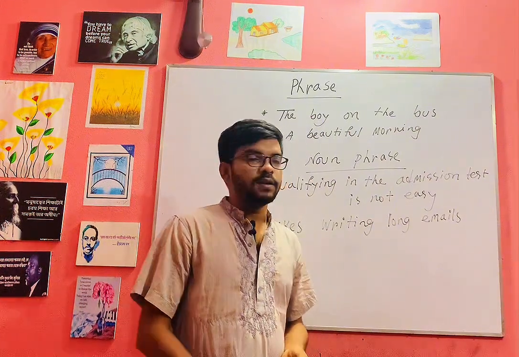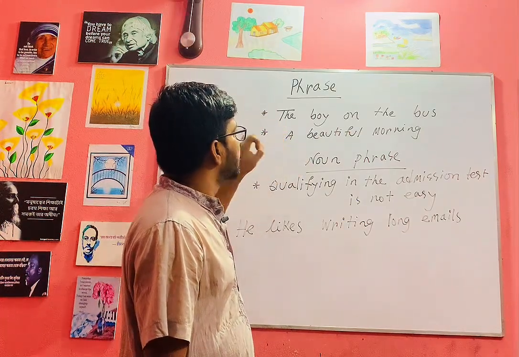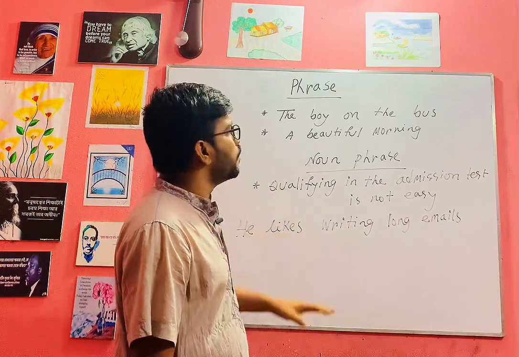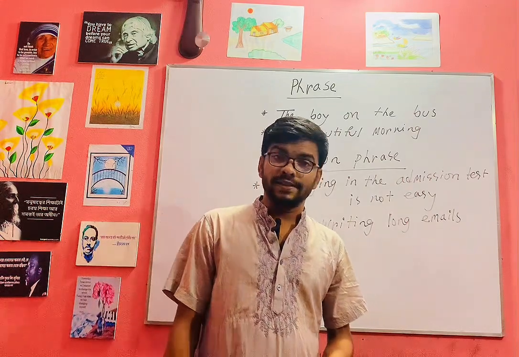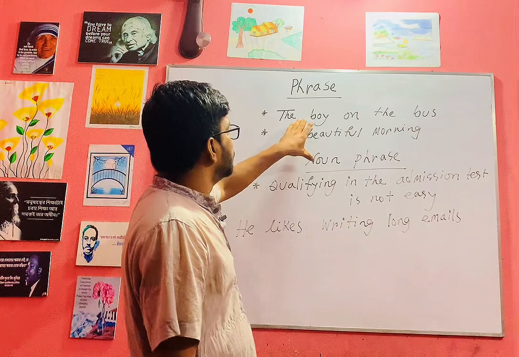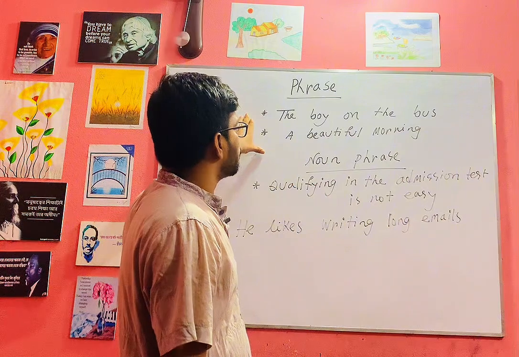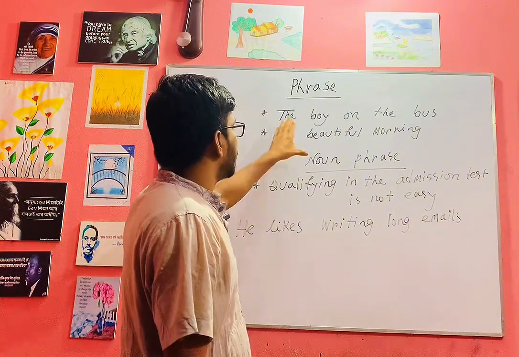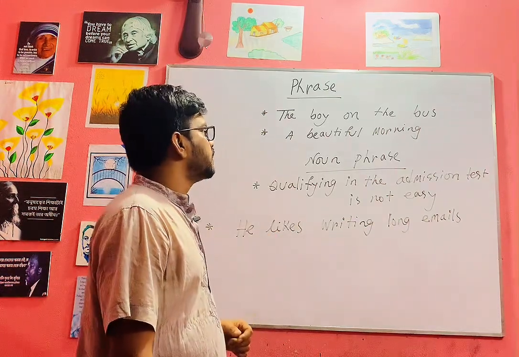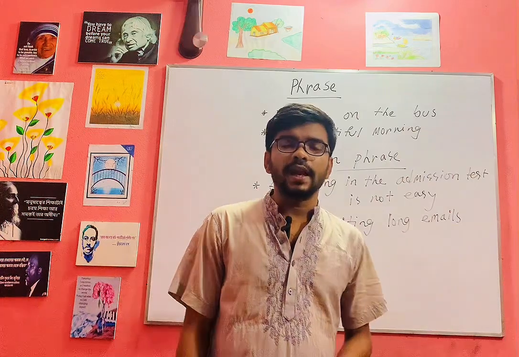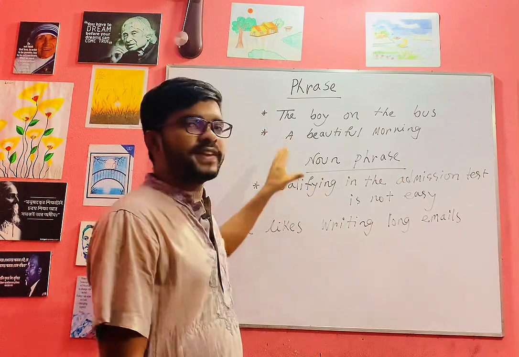Subject is the doer. Here, no word we can see that act as a subject, and there is no finite verb also. What is finite verb? Finite verb follows number, person, and tenses. We know all. So in this example, there is two example we try to show, the boy on the bus and a beautiful morning. In these two examples, we can't find any subject and any finite verb. That is why these examples are a group of words and these are phrases.